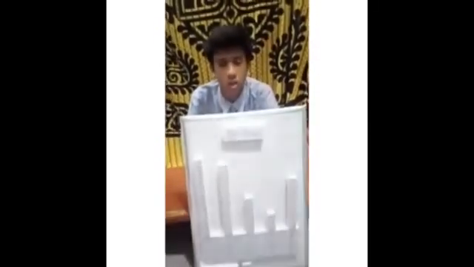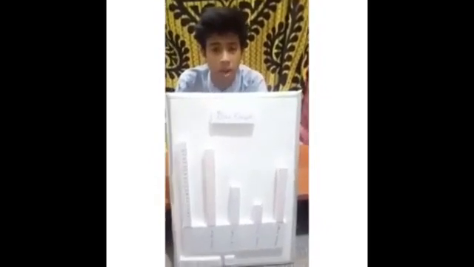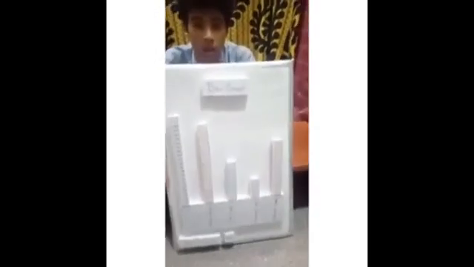Modern song, folk music, classical music and Ravindra Sangeet. Here I have shown how many audience like which song. 1 centimeter equals 1 unit, 1 unit equals 2 audience, and the total audience is 100. So this bar graph shows that the maximum number of audience like to listen to modern song and the minimum number of audience like to listen to classical music.